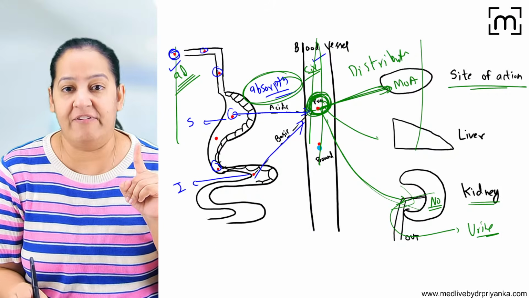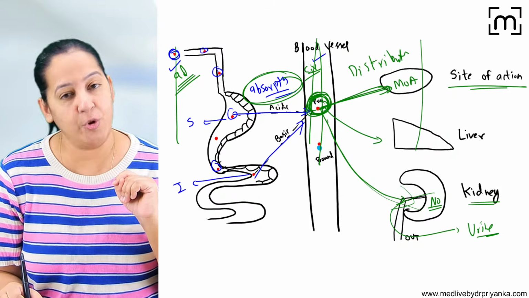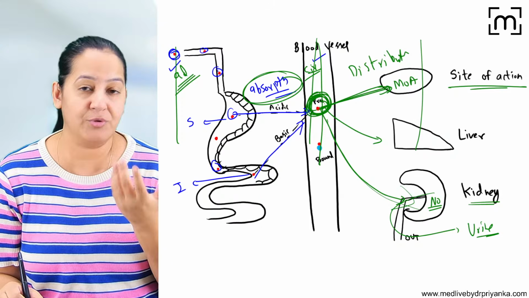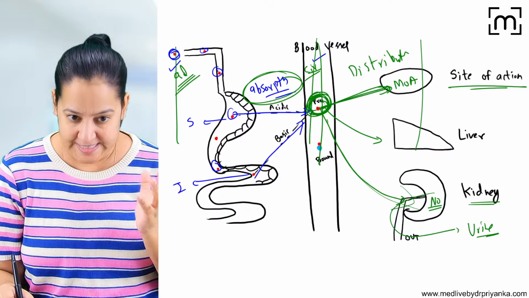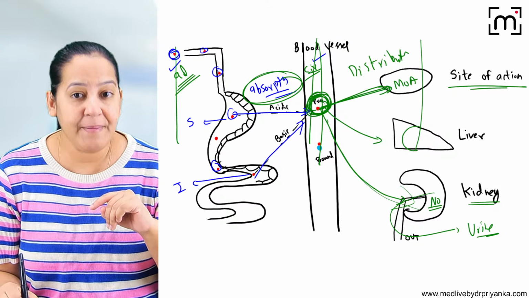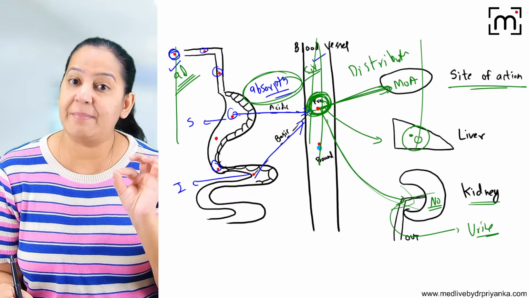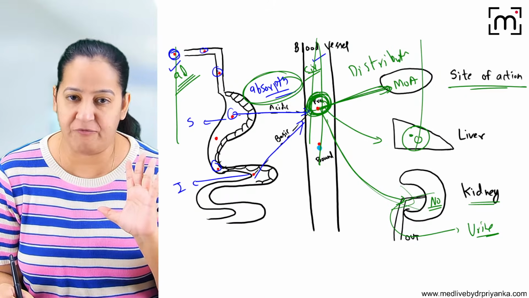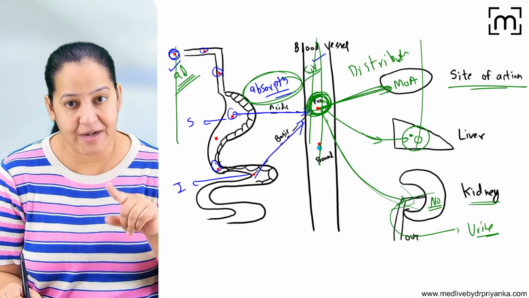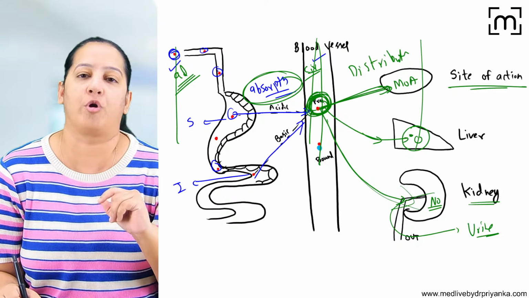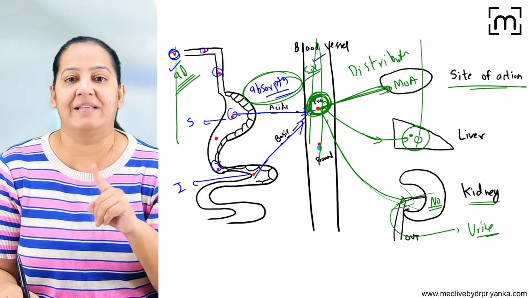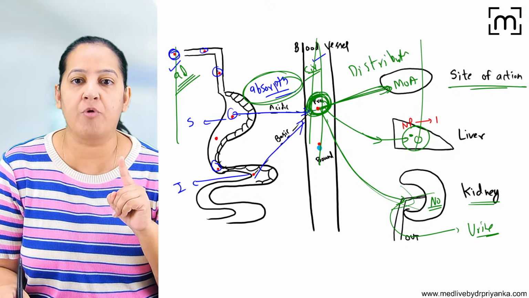So the drug will go to the liver and request the liver, can you please convert me from non-polar to polar so that I can excrete from the urine? So the liver is saying yes. Come inside me. Inside me there is hepatocyte. In the hepatocyte there are enzymes. The most common enzyme is CYP450, cytochrome P450. Come inside me, my hepatocyte, my enzyme will convert you from non-polar to polar. So the drug will enter inside the liver, and in the liver it will get converted from non-polar to polar.